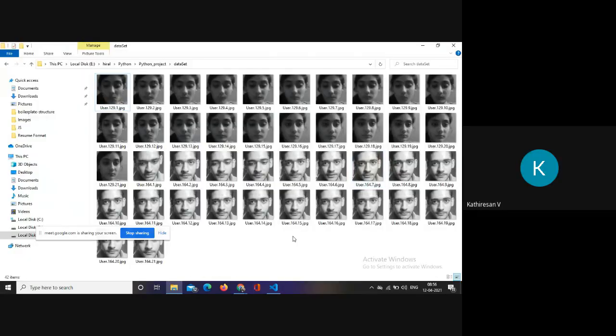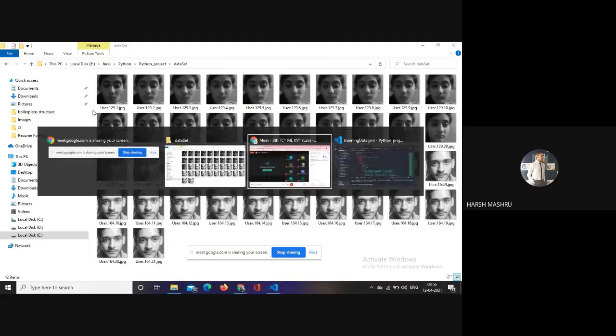Okay. So is it detecting your sister's pictures also? No, actually it can, but right now, at the time of the train module, it will take all the pictures over here. It will take all the number of pictures over here.